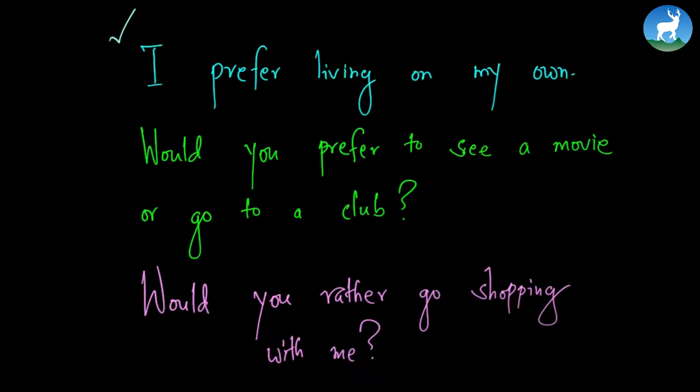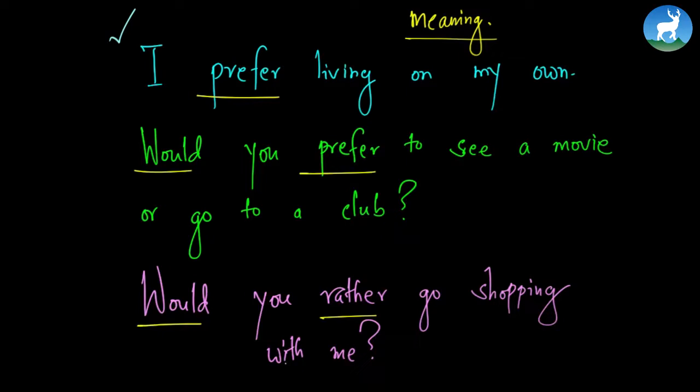You see, these examples are quite different in meaning. When it comes to meaning, these structures are all different, and this is why learners of English often find them challenging. So here's how we can separate them. We'll start from prefer, then we would go to would prefer, and then to would rather. These three structures are very different. The meaning is also different and the structures are also different. So let's study one by one.